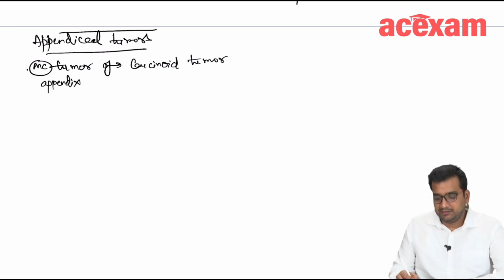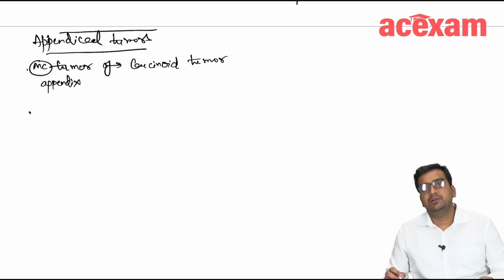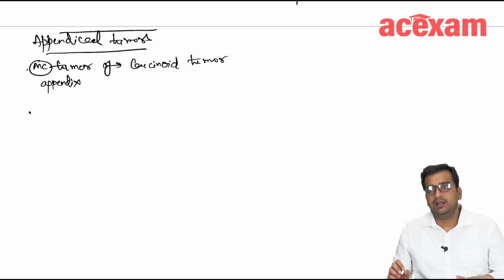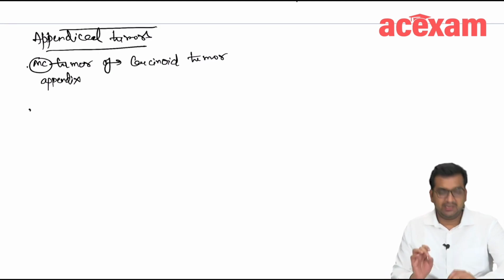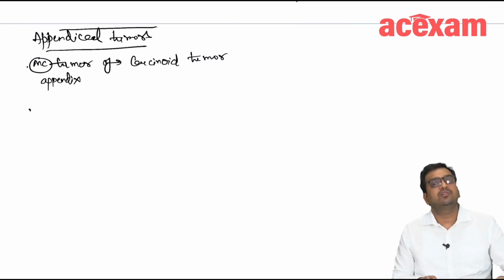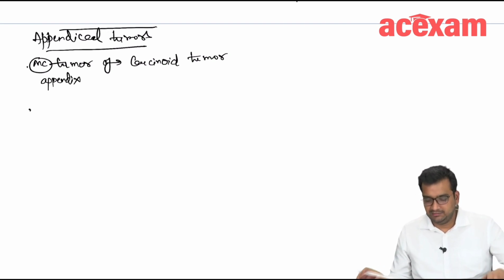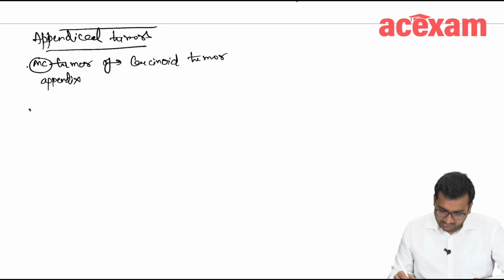Okay. I have already told you in the carcinoid tumor that this LOAR, the tumors of larynx, ovary, appendix, rectum, they all are localized tumors. Among all the carcinoid tumors, appendiceal tumors have the best prognosis. This appendiceal carcinoid tumor is small, localized, most common location is the tip, and it is generally not perforated, and the prognosis is very good. Generally it is not associated with carcinoid syndrome.